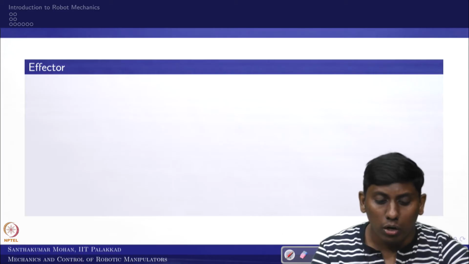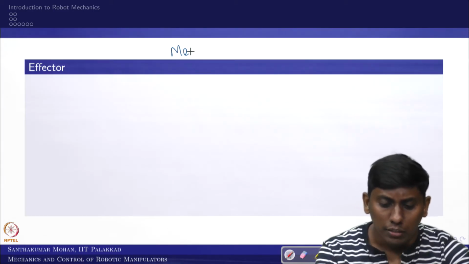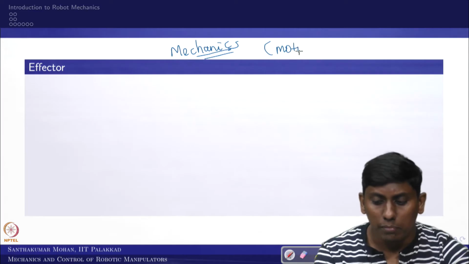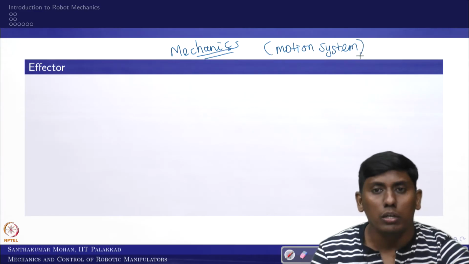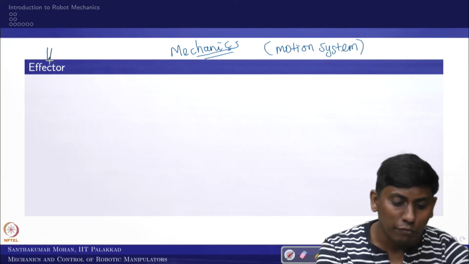So let us move to our perspective, the mechanics perspective. When you talk about mechanics, what we are seeing is a motion system. When you are talking about the motion system, we have to define the robot in a different way. So the robot or robotic device we are going to call an effector.